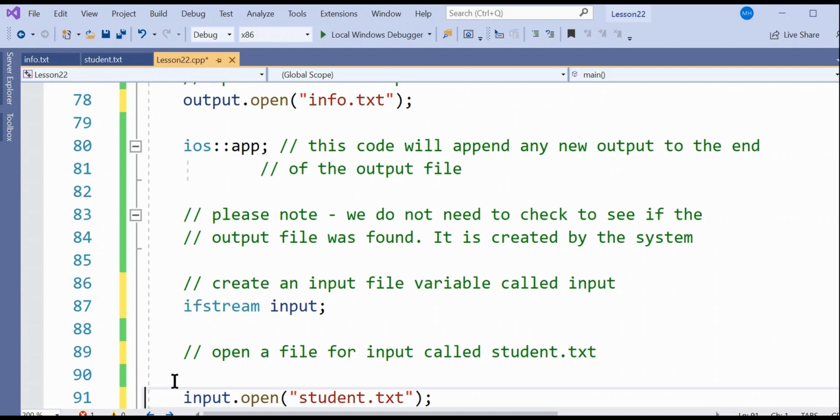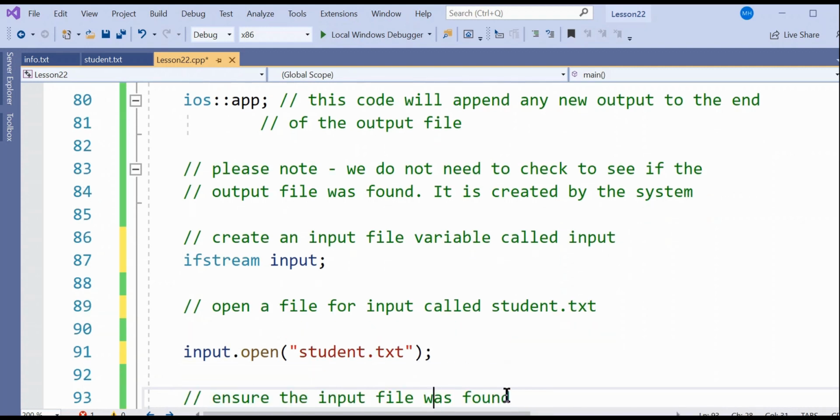It's input.open, parentheses, quote, student.txt, close quote, close parentheses, semicolon. So now we've opened our output file up here, and we've opened our input file here.